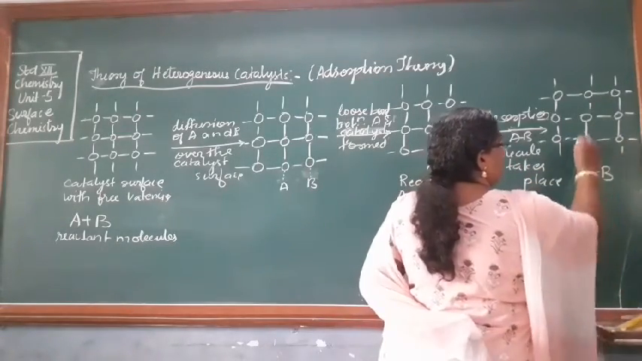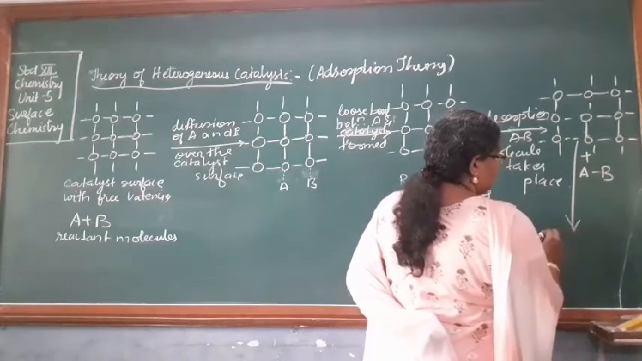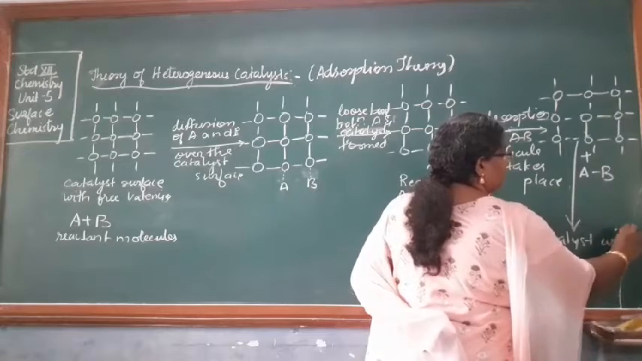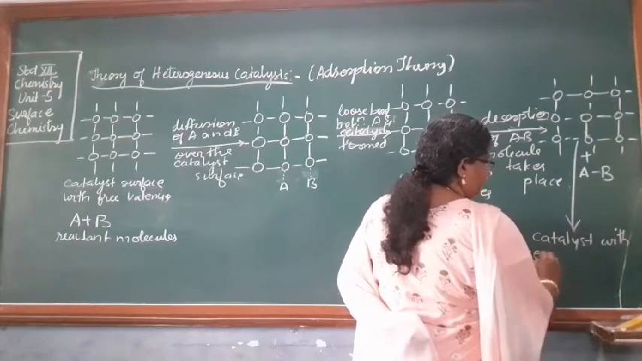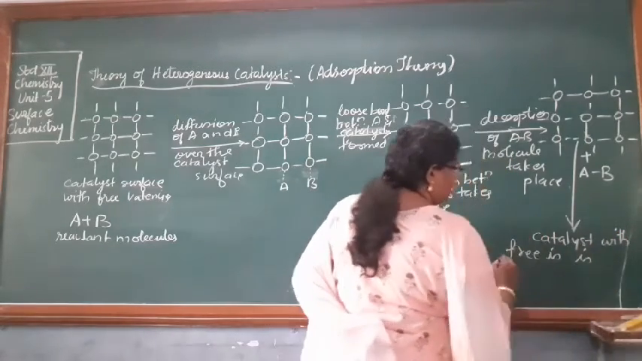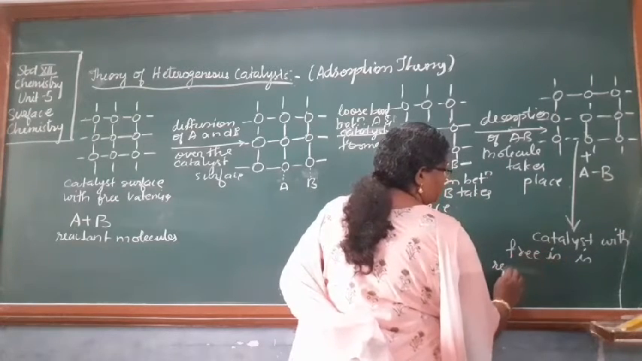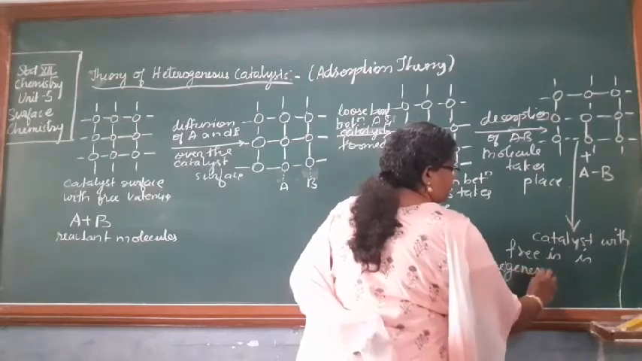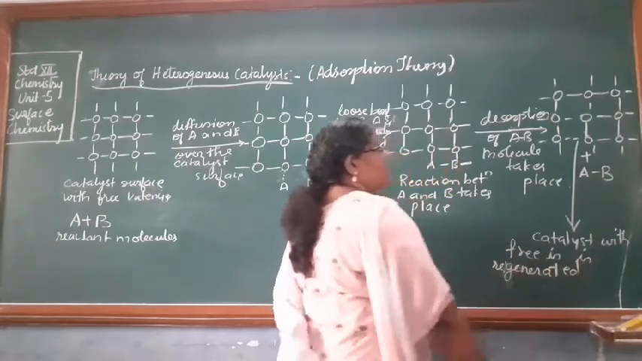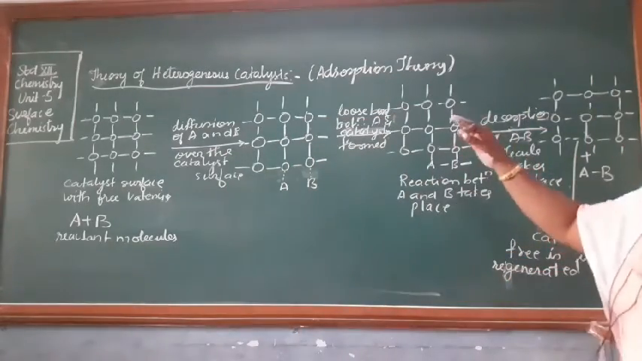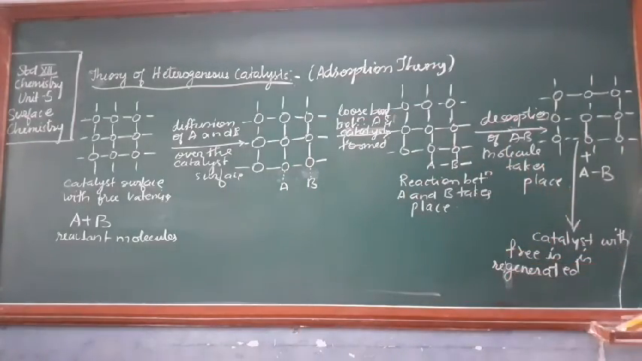Okay. Now again, what is found here, that the catalyst with free valency is regenerated. Can you see here? It is regenerated. Okay. It is regenerated. So this is how you can understand the adsorption theory or the theory of heterogeneous catalysis. Okay, note it down. You can just read it from your textbook also.